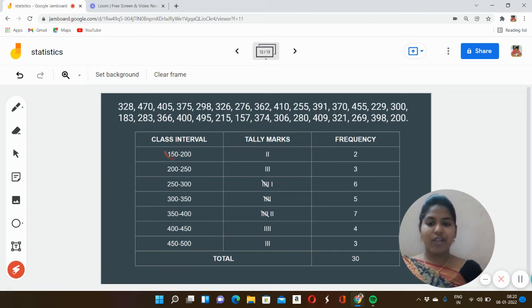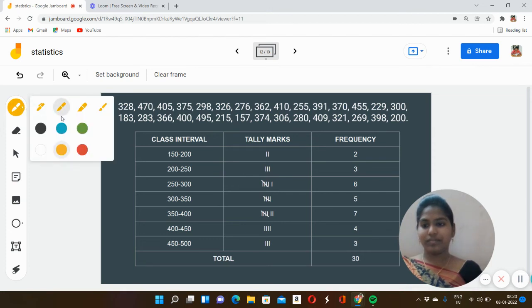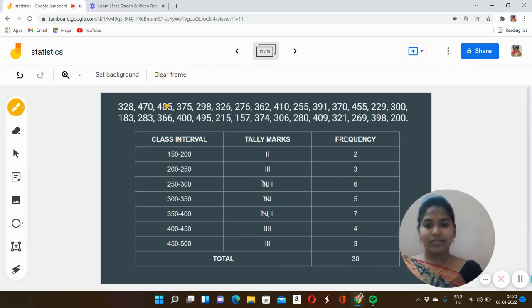So let's check how many of them took from 150 to 200. 1, 2.